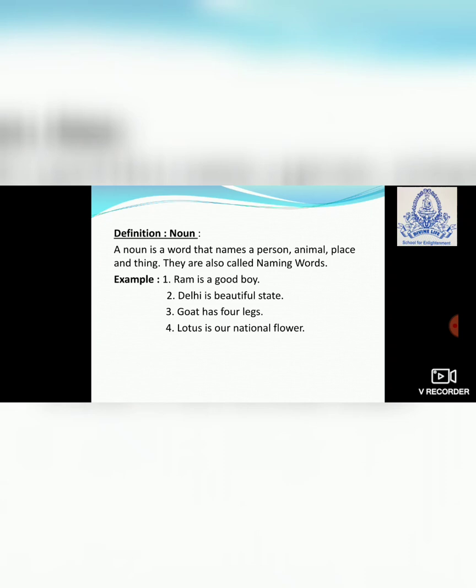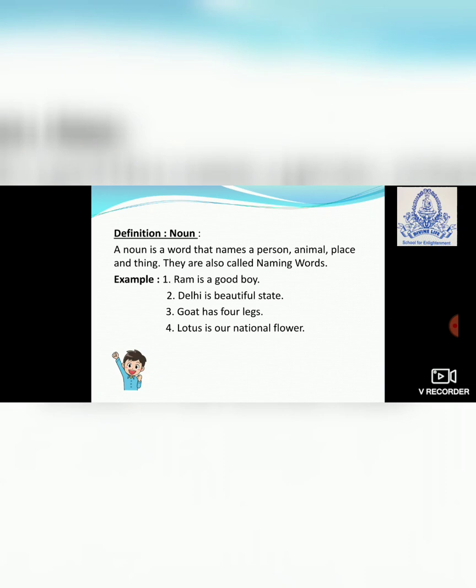Now as I've told you in the class, everything in the world has a name. Every person, every place, every animal, everything has a name. Then only we will be able to recognize everything. Without recognition, can we say that this thing is this? No. Like persons, if I am telling that Ram is a good boy, you have recognized Ram.